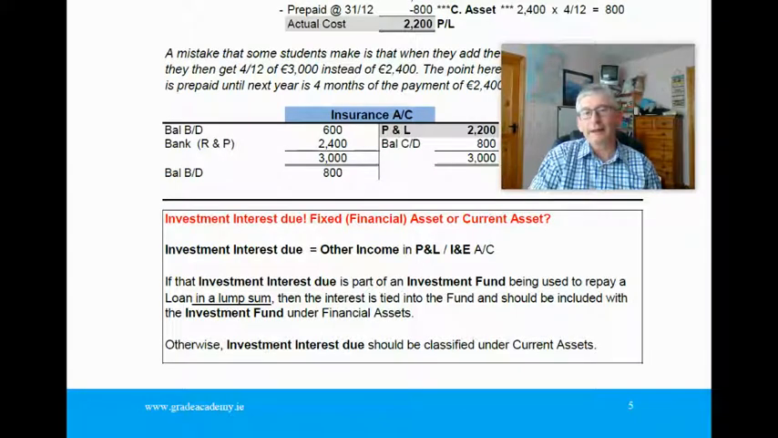Now, the last item in this lecture is this idea again of investment interest due. Is it a financial fixed asset, or is it a current asset? Well, first of all, any investment interest due will always be other income in a profit and loss account or an income and expenditure account, whichever it is you're doing.